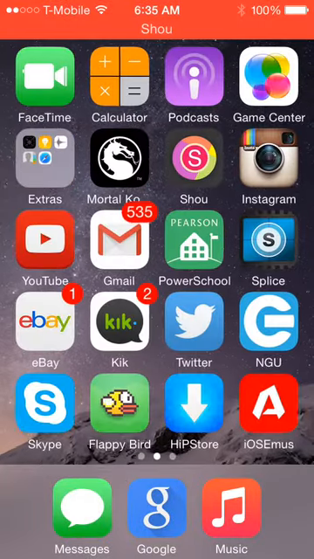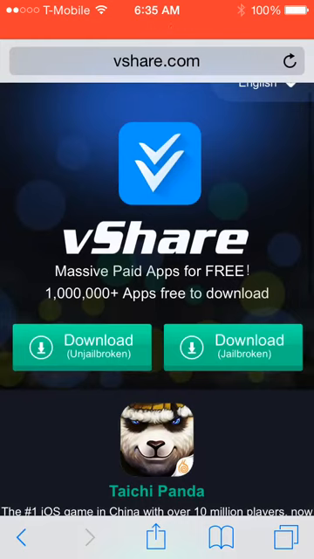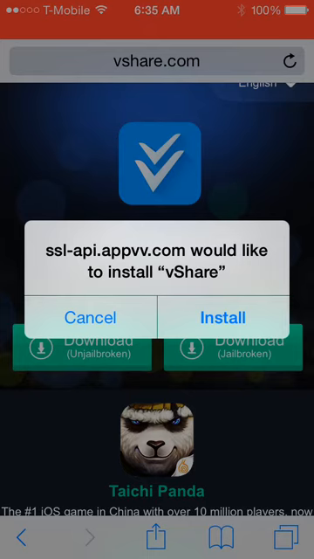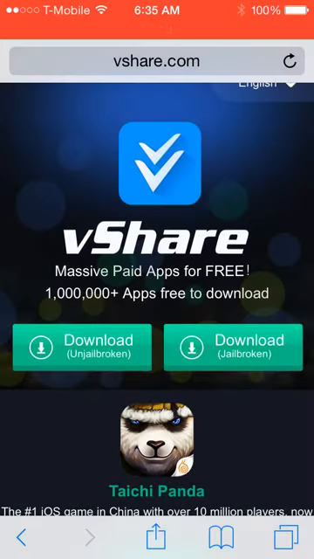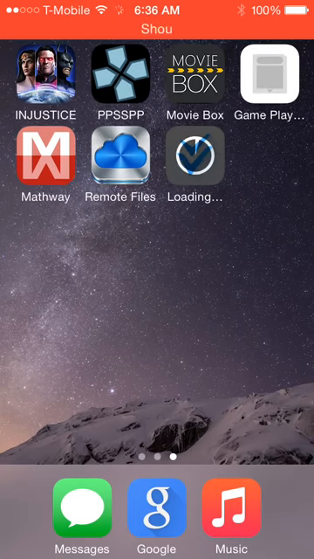Alright, now what you want to do is go to Safari and go to vshare.com. Once you're there, click the download button for the unjailbroken version, if you're on iOS 8.1.3, 8.2, or 8.3, and just click download. And it's going to prompt you to install. Click install and back out and wait for it to install.